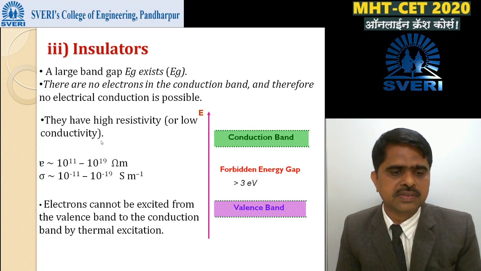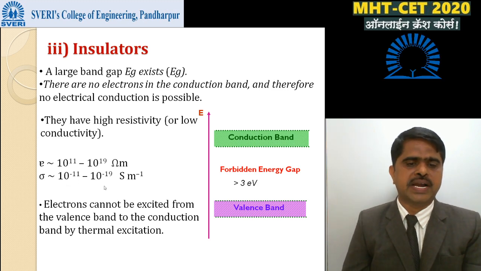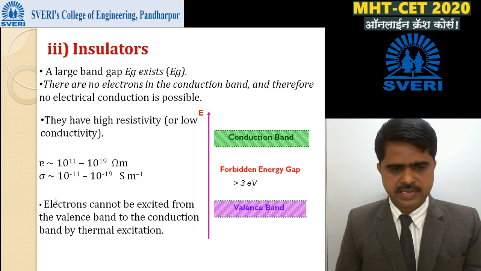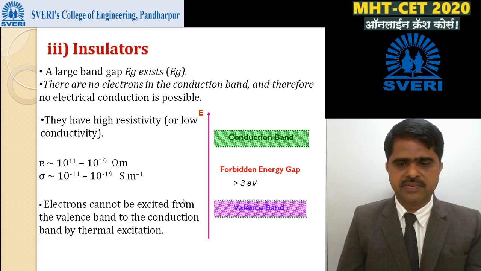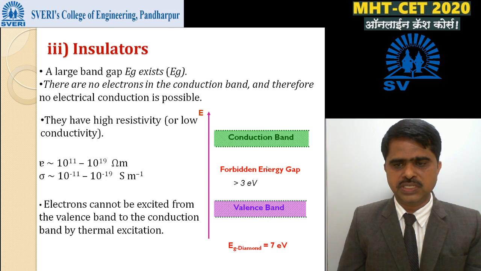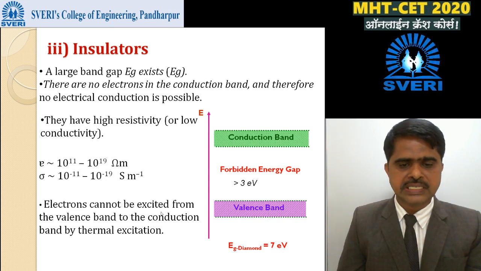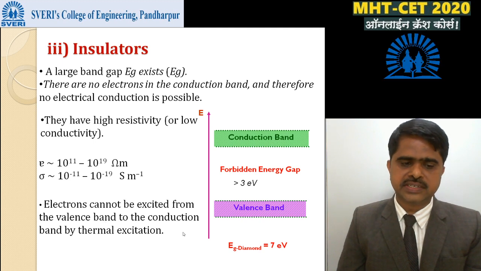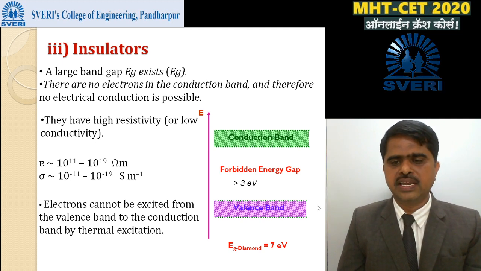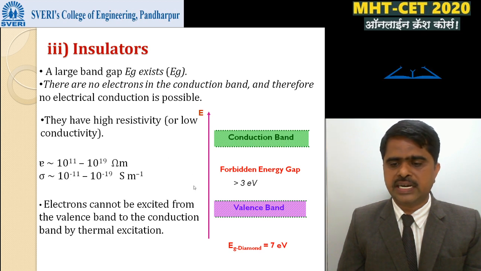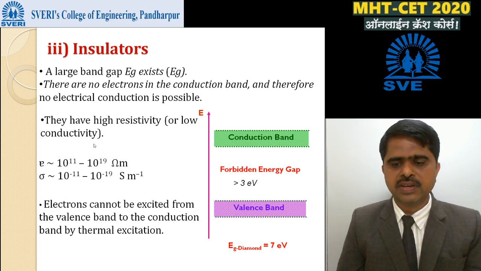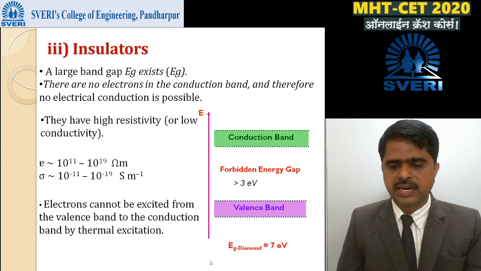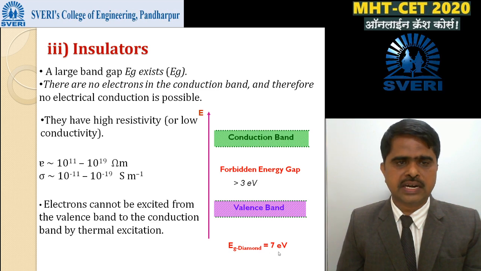Resistivity of insulators is 10 raised to 11 to 10 raised to 19 ohm meter, or the conductivity of these insulating materials is very low, of the order of 10 raised to minus 11 to 10 raised to minus 19 mho per meter. A very high temperature is required to transfer electrons from the valence band to the conduction band, meaning electrons cannot be excited from the valence band to the conduction band by thermal excitation. Examples are rubber, plastic and diamond. The band gap energy of diamond is very high, of the order of 7 electron volt.